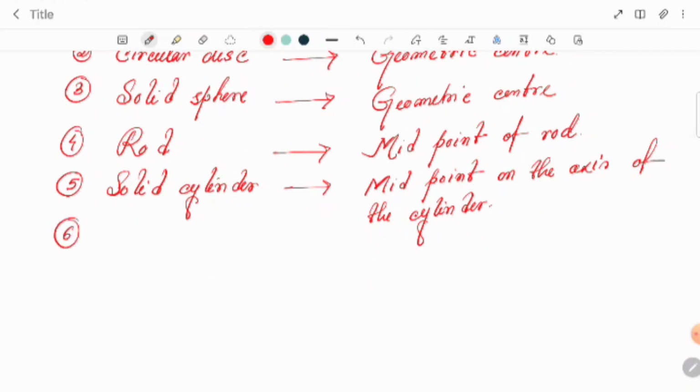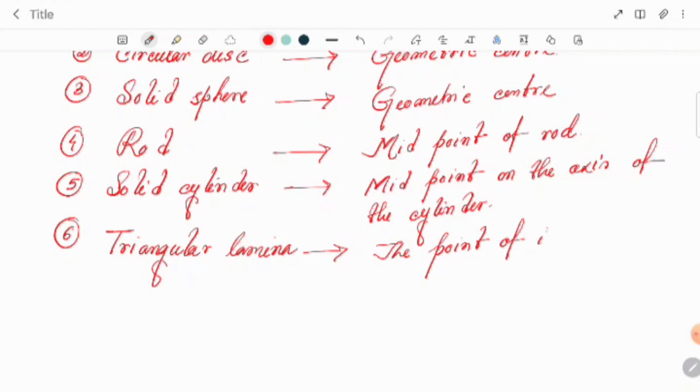Another important one they can give is the triangular lamina. The center of gravity is the point of intersection of the medians.